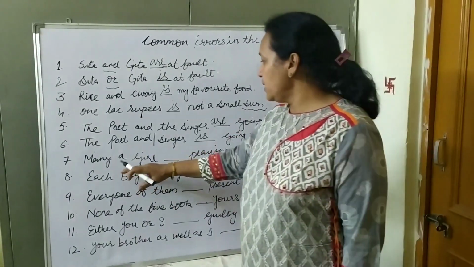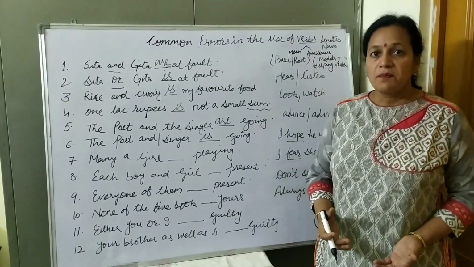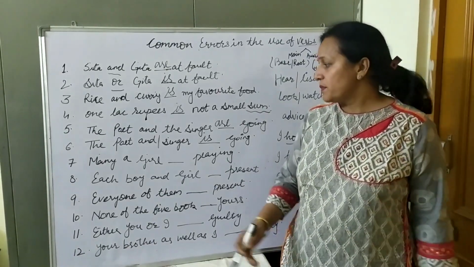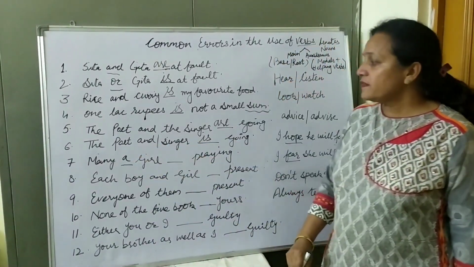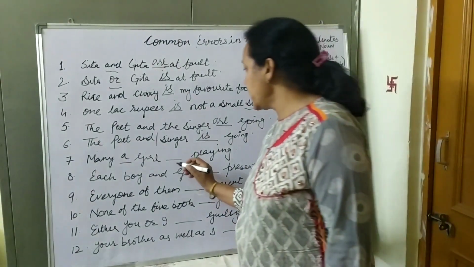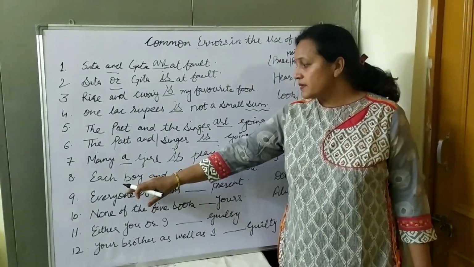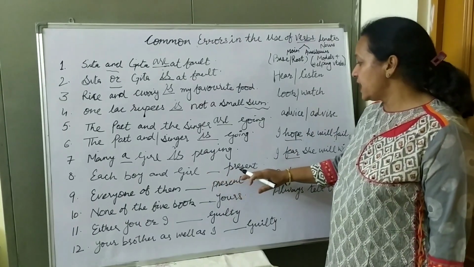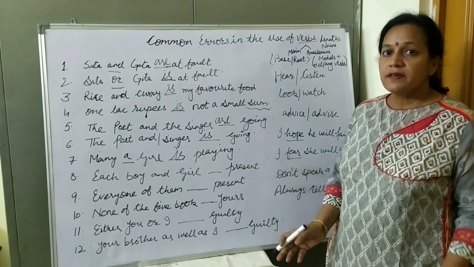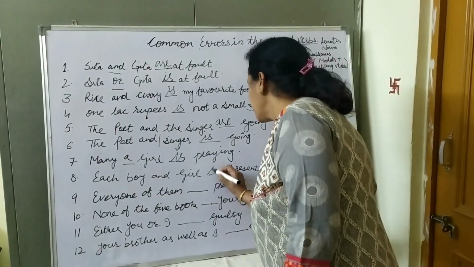Next sentence, many a girl dash playing. Generally what we say, many girls are playing. Many girls means plural noun followed by plural verb. But here see, many a girl means we are talking about a single girl. So it will be followed by singular verb. We will use is. See next sentence, each boy and girl dash present. Here we are talking about each boy and girl means single boy or single girl. So we will use singular verb is present.